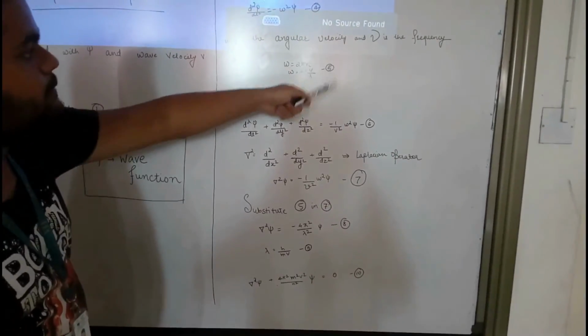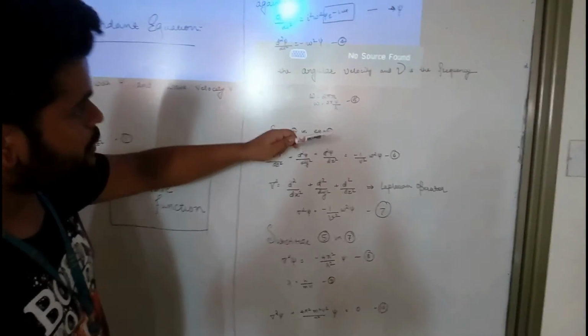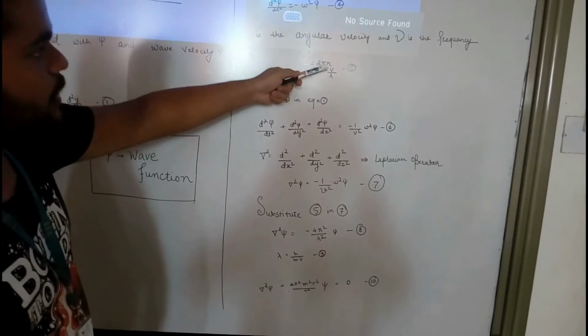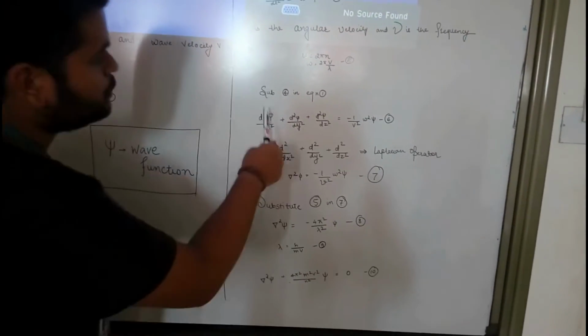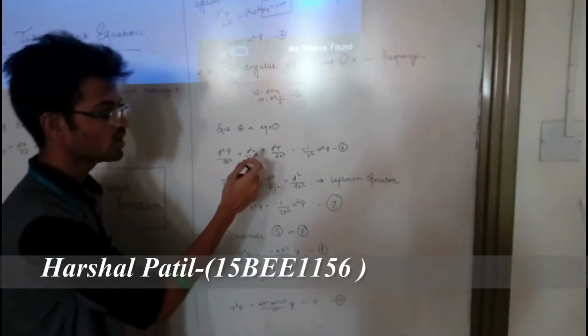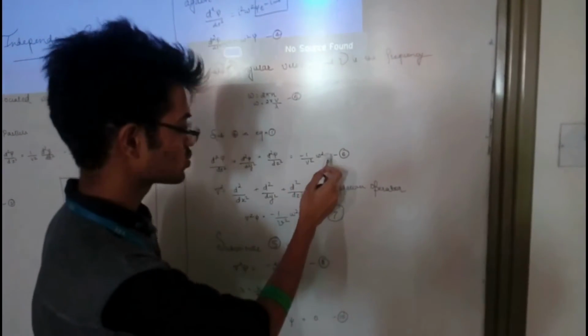So we know this relation beforehand, that omega is equal to 2 pi n, where n is the frequency. So substituting it, we get omega is equal to 2 pi v by lambda, where v is the velocity and lambda is the wavelength. So substituting equation 4 in equation 1: d square psi by dx square plus d square psi by dy square plus d square psi by dz square is equal to minus of 1 upon v square omega square psi.